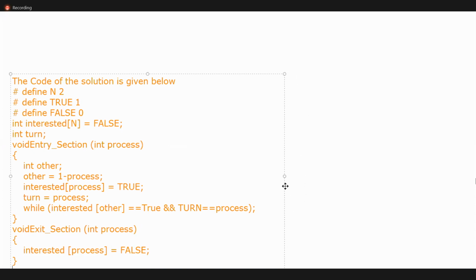This is the actual code. Generally we will use two variables. As defined N 2 means the size of N is 2.